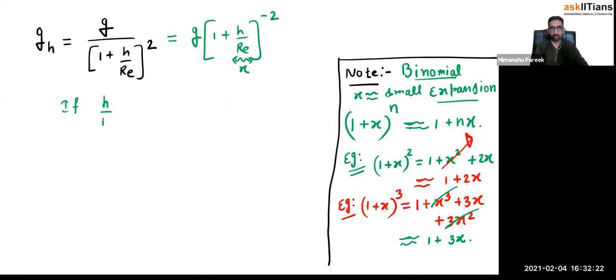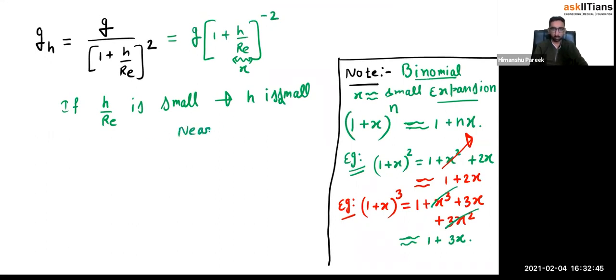If h/Re is very small, Re is constant, that's the radius of Earth. So ultimately, it is saying that h is small.